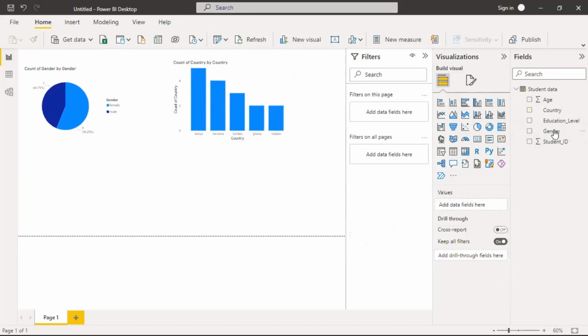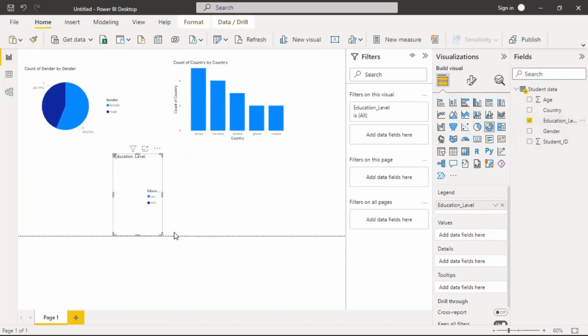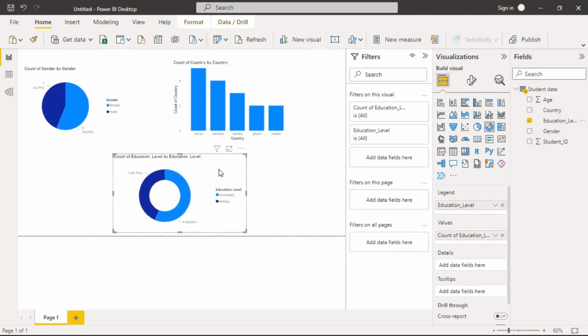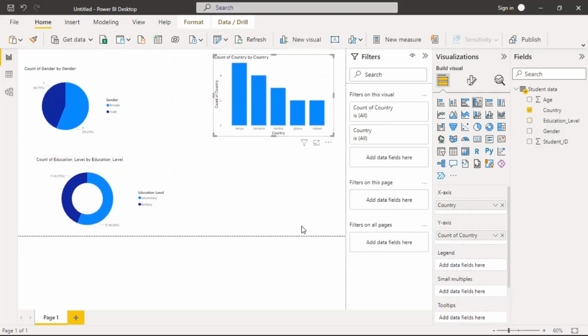Let's go for education level finally, and let's go for a donut chart. I love donut chart. So here it is.